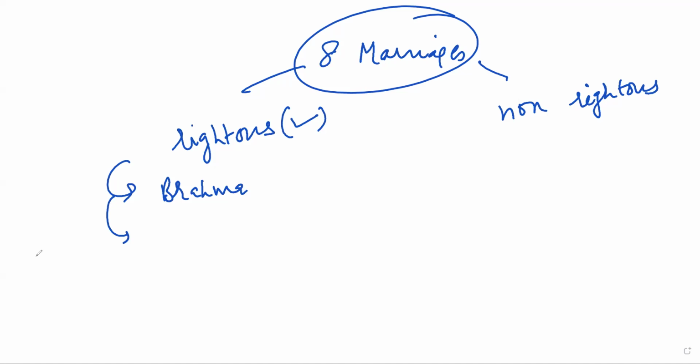Then another one is Dev Vivaha. In Dev Vivaha, the daughter of a man was gifted to the Brahmins, to the priest in the temple as a sacrificial ceremony. Then the third one is Arsh Vivaha. In Arsh Vivaha, the woman was given to some sahukar in exchange of a bull or a cow from the sahukar.